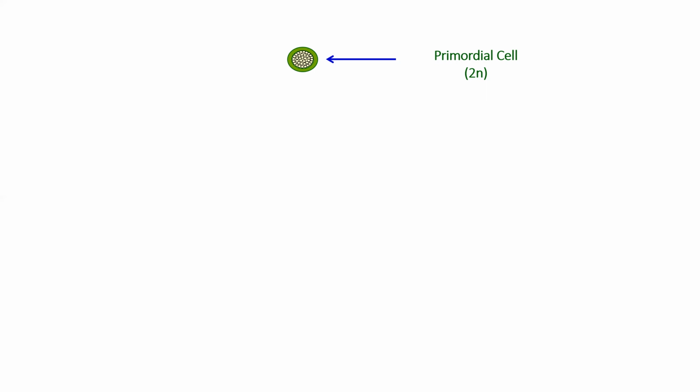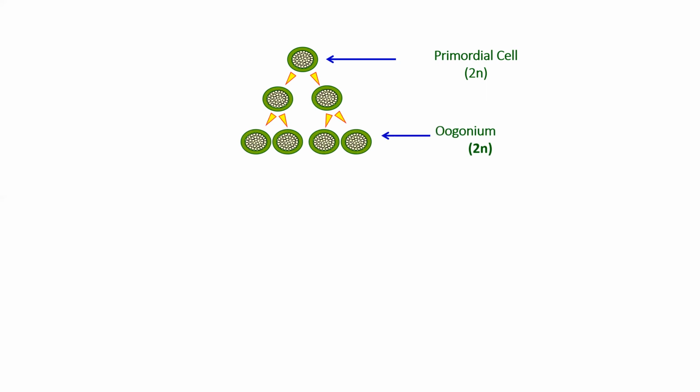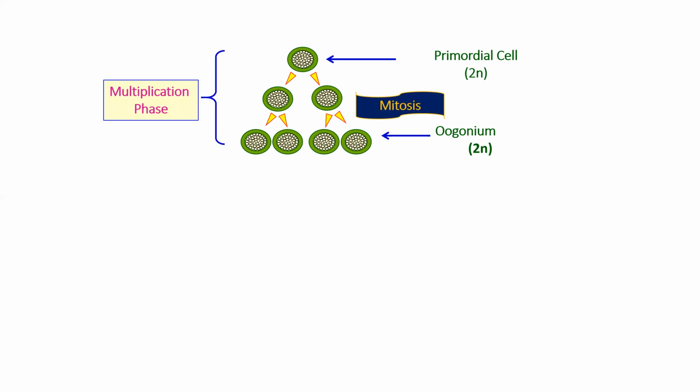So these germinal epithelial cells, also called primordial cells, which are diploid in nature, undergo mitosis and form a large number of oogonia, and oogonia are also diploid in nature. So this step is called the multiplication phase. So what do we say here? In the multiplication phase, the primordial cells undergo mitosis and form a large number of oogonia.